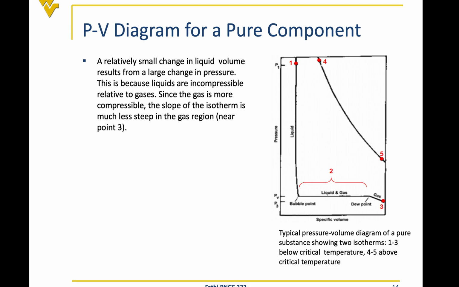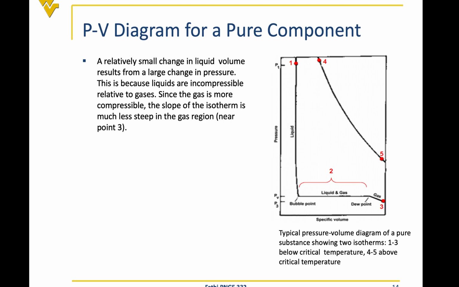So if we start from a very high pressure, let's say 0.1, by slightly increasing the volume, the pressure will significantly drop. Okay, that's a property of the liquids. So the pressure of the liquid is very sensitive to the volume.